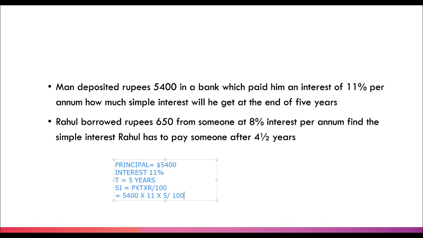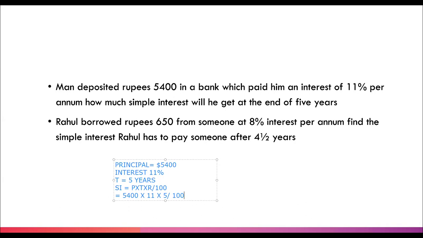And upon 100, 0 will get cancelled with 0. It will be 54 into 11 into 5. And the answer will be, give me in the comment box. Fast, fast, fast. Waiting for your answer, guys. What will be 54 into 11 into 5?